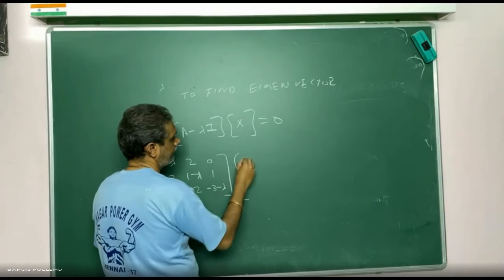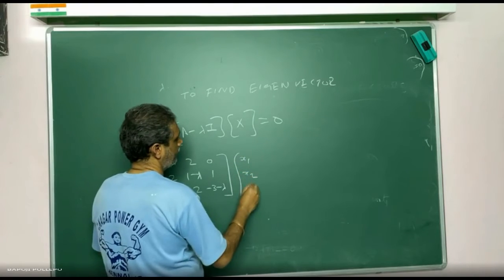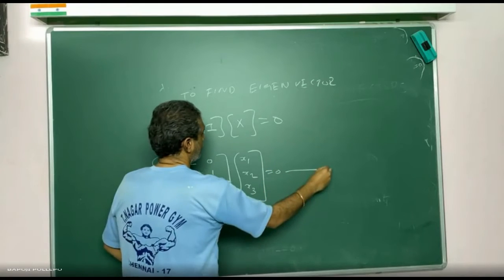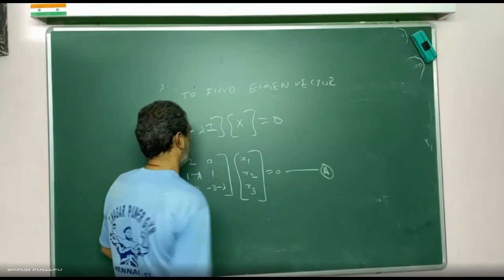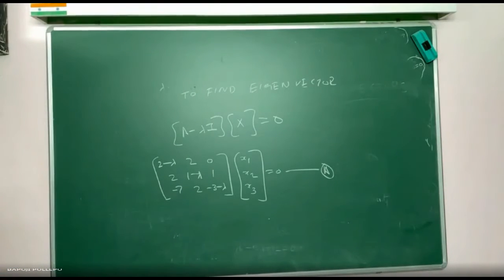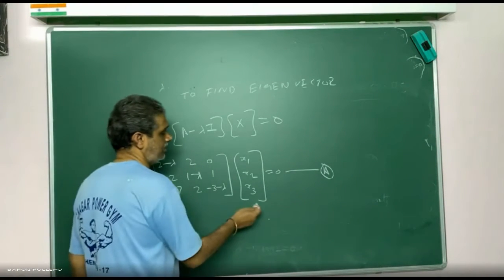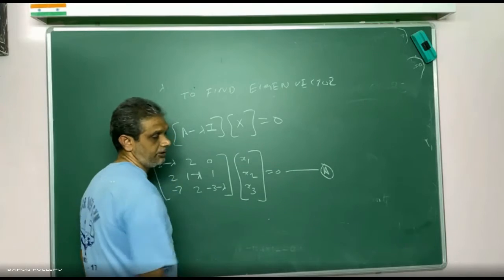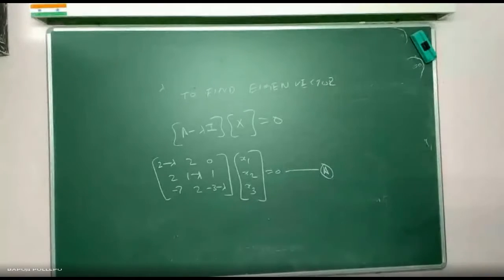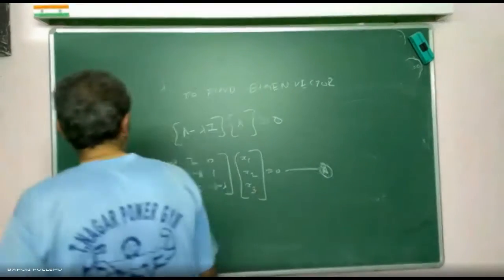Now this is a 3 by 3 matrix, this a 3 by 1 matrix. If you multiply, you will get 3 by 1. Ax is equal to b, x is equal to A inverse b, same thing. I want to find x1, x2, x3.